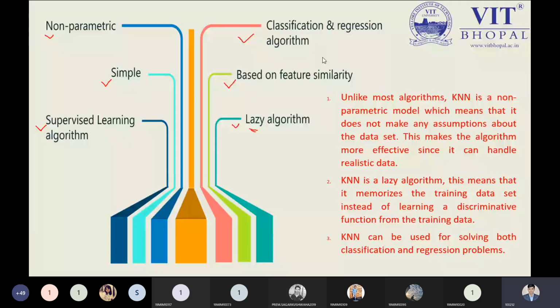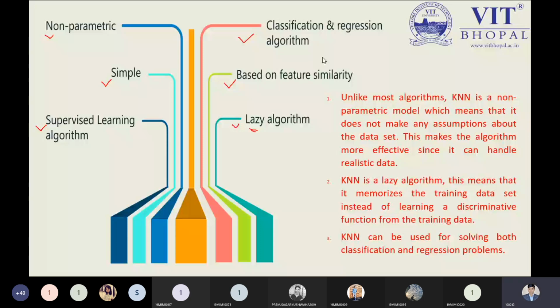Next, we have the supervised learning algorithm. Of course, it is a part of supervised learning algorithms. It is a classification and regression algorithm. Just like logistic regression or support vector machine, if we need to predict something, that principle is followed by the regression approach. That's why it is part of regression. Based on feature similarity, this is an important point you need to keep in mind, because based on the feature similarity concept, it matches the features and gives the output detailing which class the new input data belongs to.